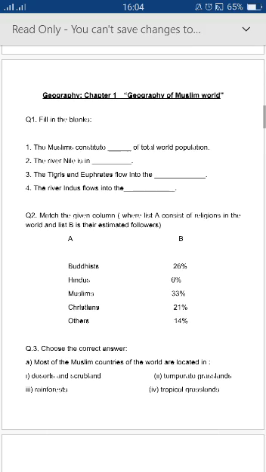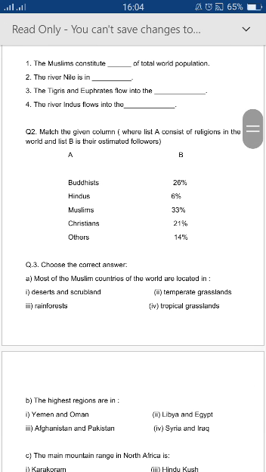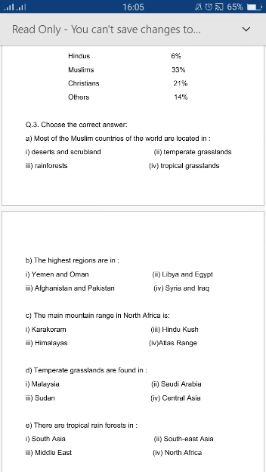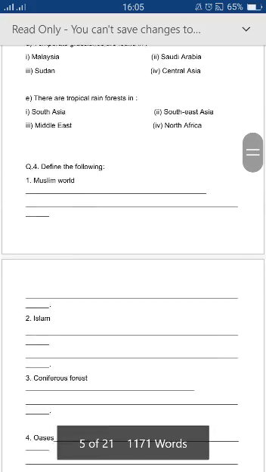Now, your question number 1. Fill in the blanks of worksheet 1. You have 4 blanks here and you can fill these blanks with the help of the map. Question number 2. Match the column. You can match this column very easily with the help of the graph which you have on page 1. Question number 3. Choose the correct answer. You have 4 answers for one statement, but you choose the one which is right, and you can do this with the help of the reading of your chapter number 1.